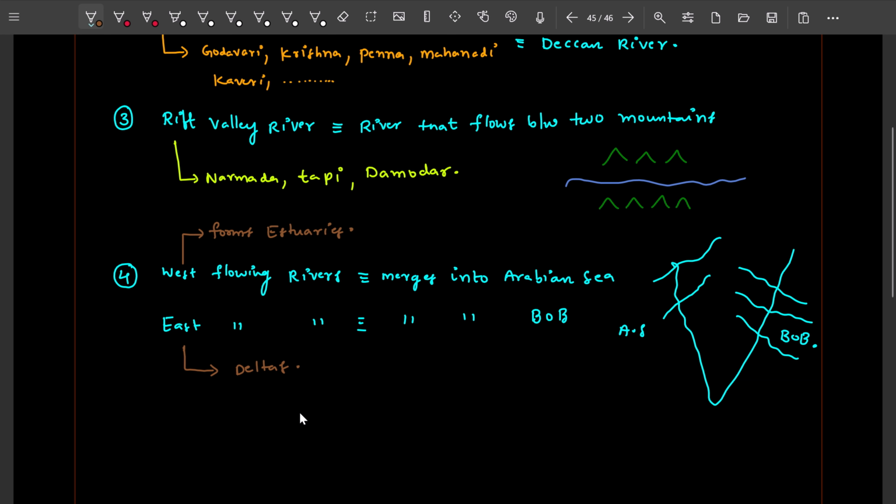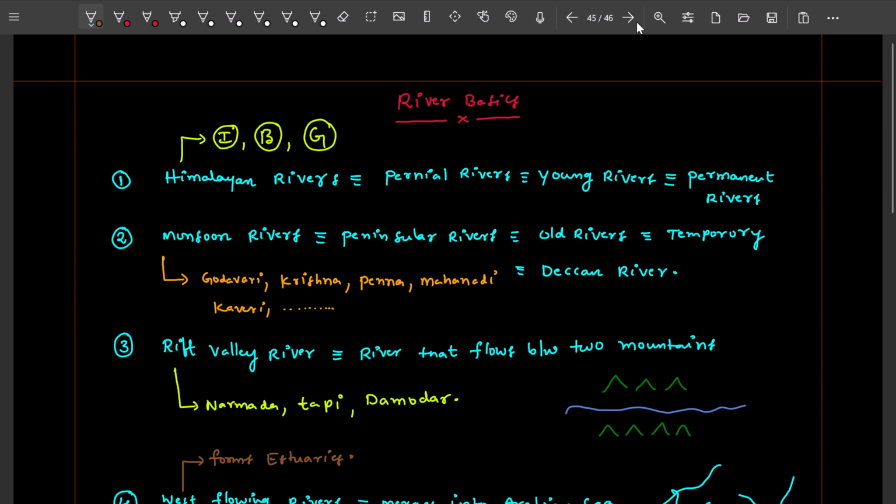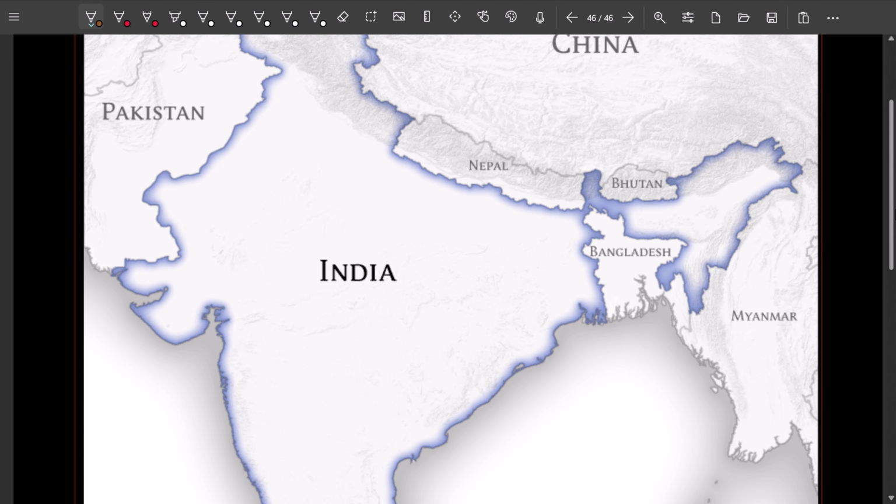Next we will see the different types of west flowing and east flowing rivers on this Indian map. We'll see each and every river.